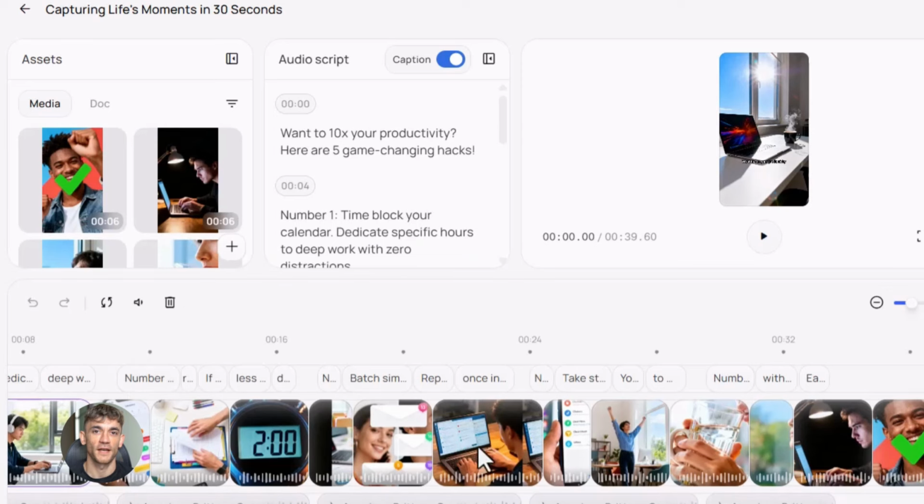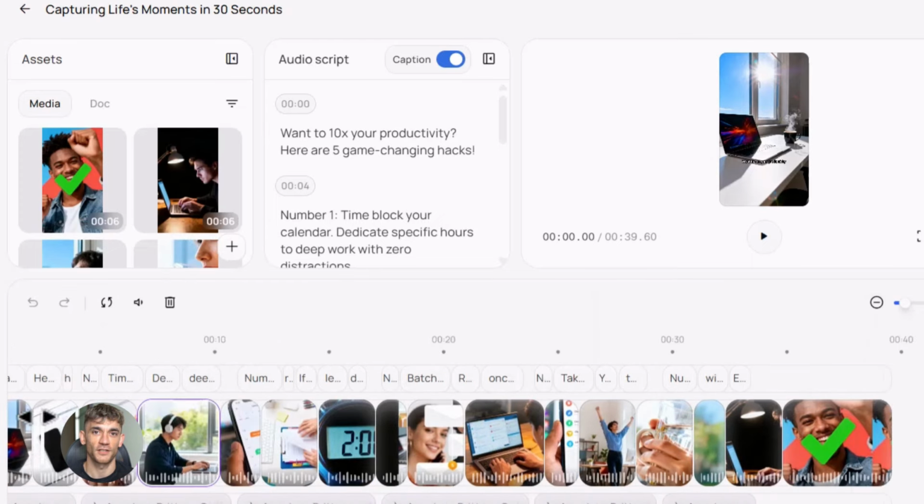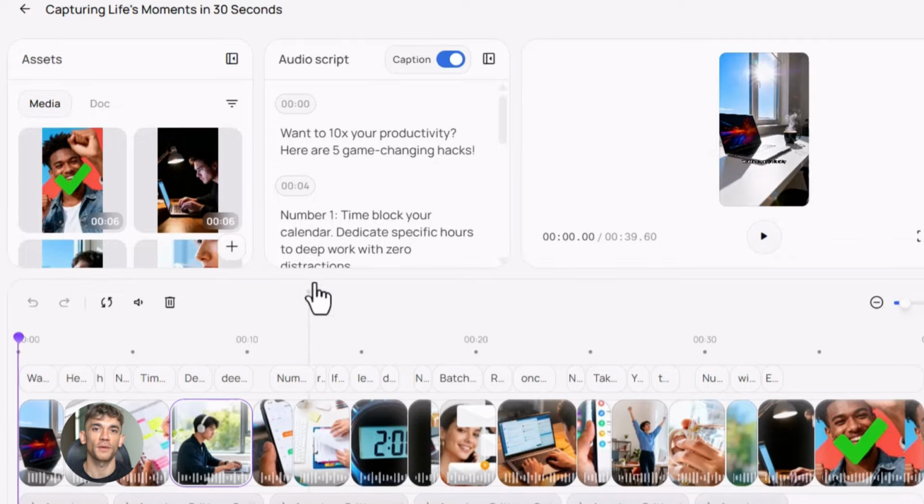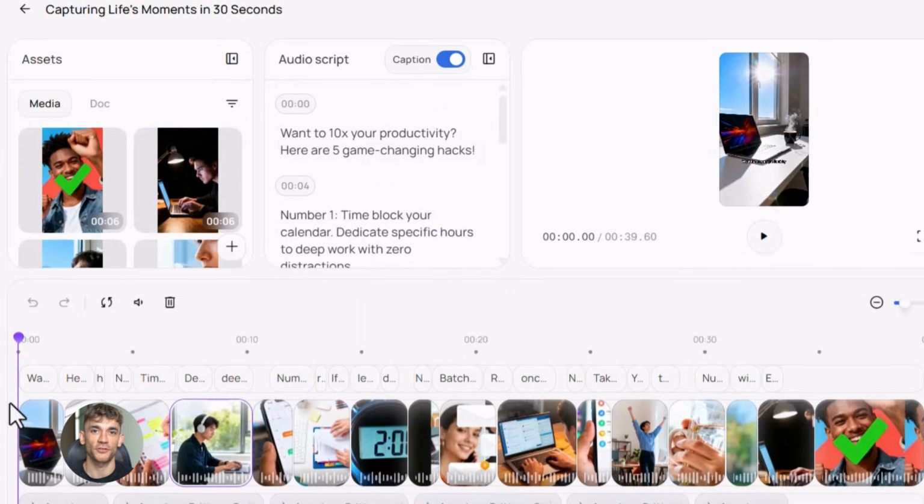Now, here's what makes this different from other AI video tools I've tested. Most AI video tools give you clips, or they give you templates you fill in, or they require you to do a bunch of manual work. Medeo is truly automatic. Content goes in, finished video comes out.